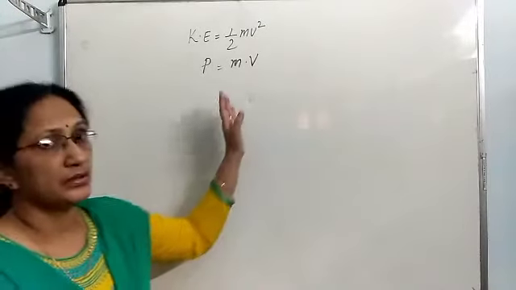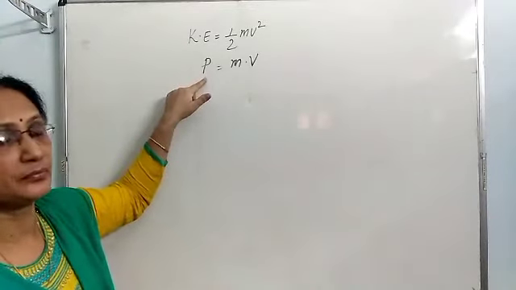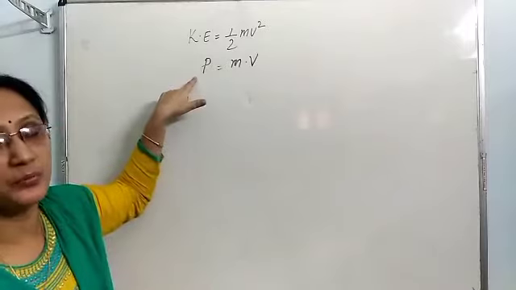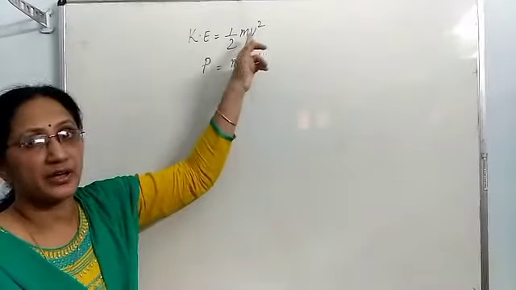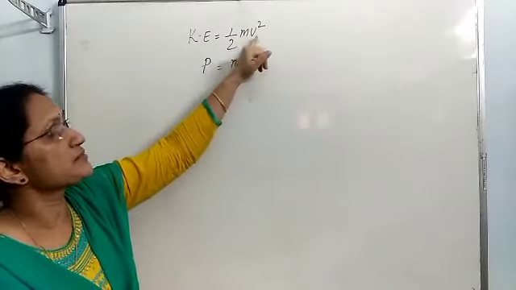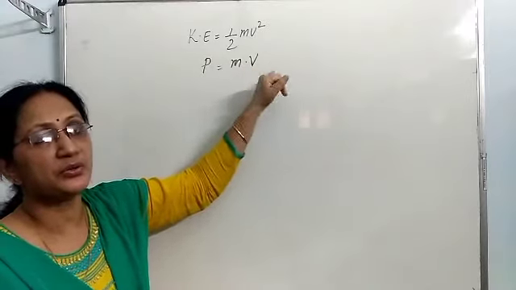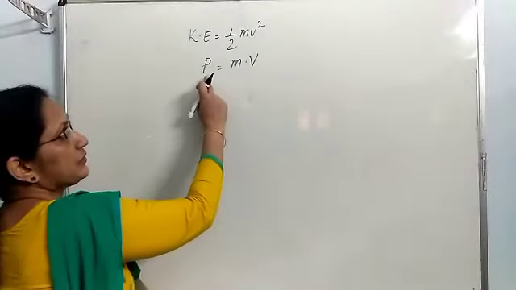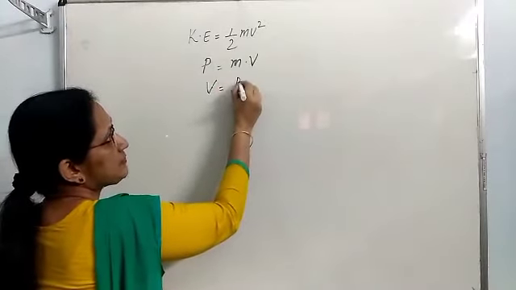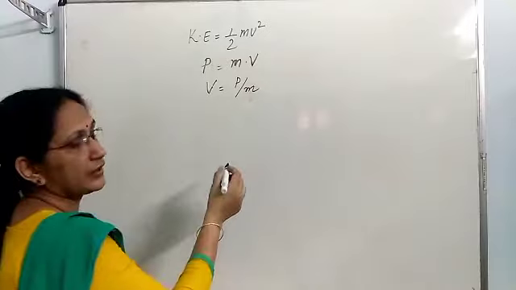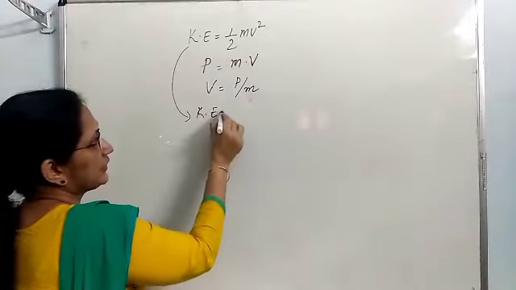Now let us derive a relation between kinetic energy and momentum. Both are possessed by moving bodies. Formula for kinetic energy is half m v square, m is the mass, v is the velocity. Momentum P is equal to mass into velocity. Then from this formula P is equal to mv, v can be written as P by m. Then the kinetic energy formula is half m v square.